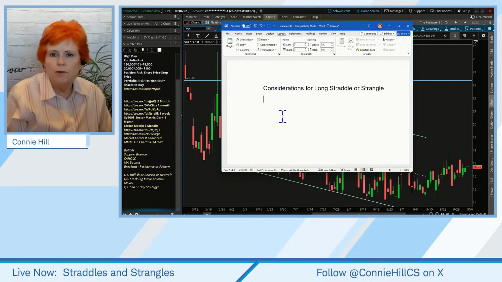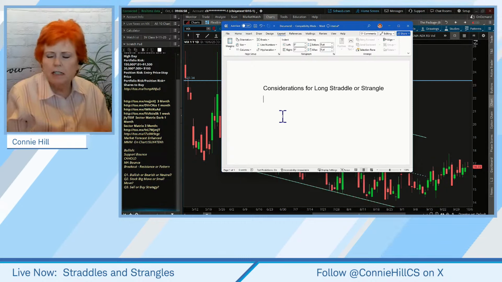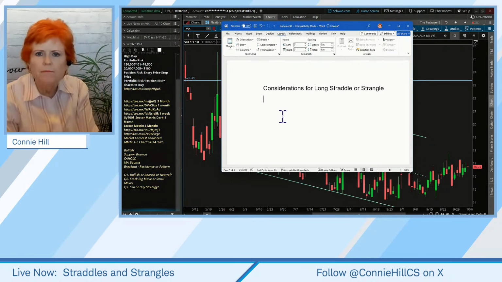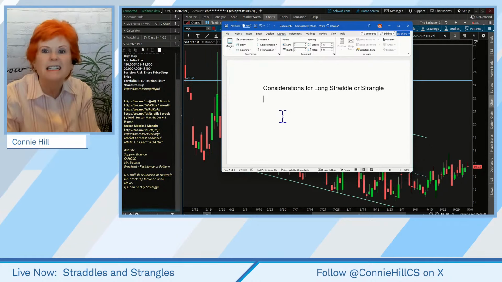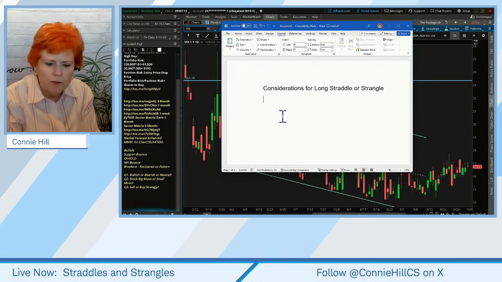Plus, sometimes around an FOMC announcement, that can be a time. This is a strategy where you're like, I'm expecting a big move. I don't know which way the big move is going to go. It could go long, it could go short. So you want to have your bases covered, but you're expecting a good size move.